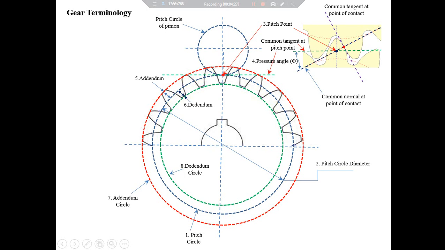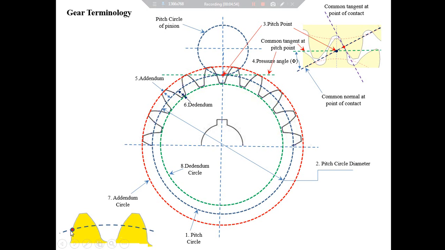Now we will define another important term related to gears and its name is circular pitch. Once again, a portion of a gear is shown here. This one is the pitch circle. On the circumference of the pitch circle, a reference point is considered on a gear tooth like this.